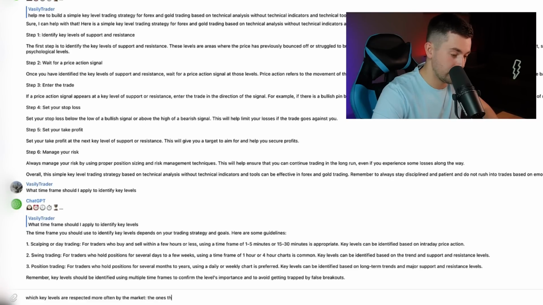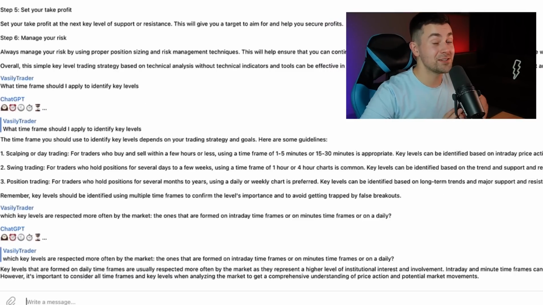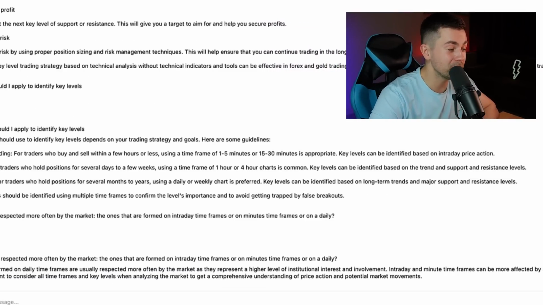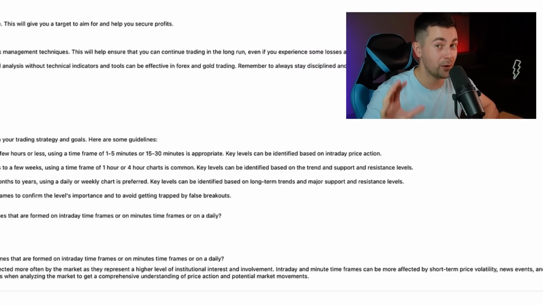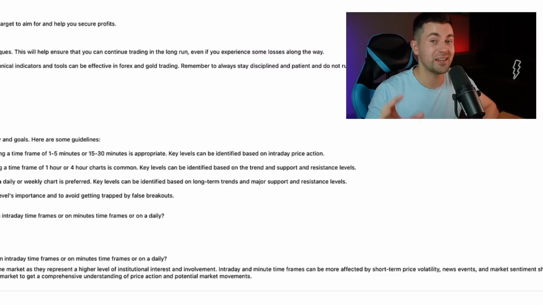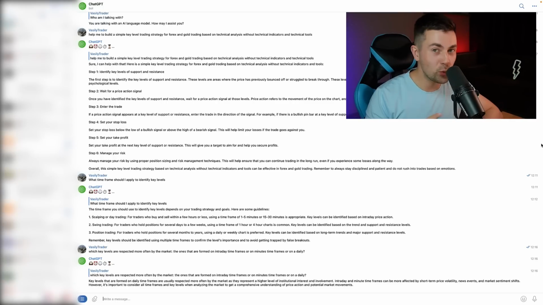The ones that are formed on intraday time frames or on minute time frames or on daily. And ChatGPT gives us the exact answer. The key levels that are formed on daily time frames are usually respected more often. So in our trading strategy, we will trade the daily time frame. So now we know that we will trade the key levels that are formed on a daily time frame. But it is still not clear how exactly to spot these key levels.